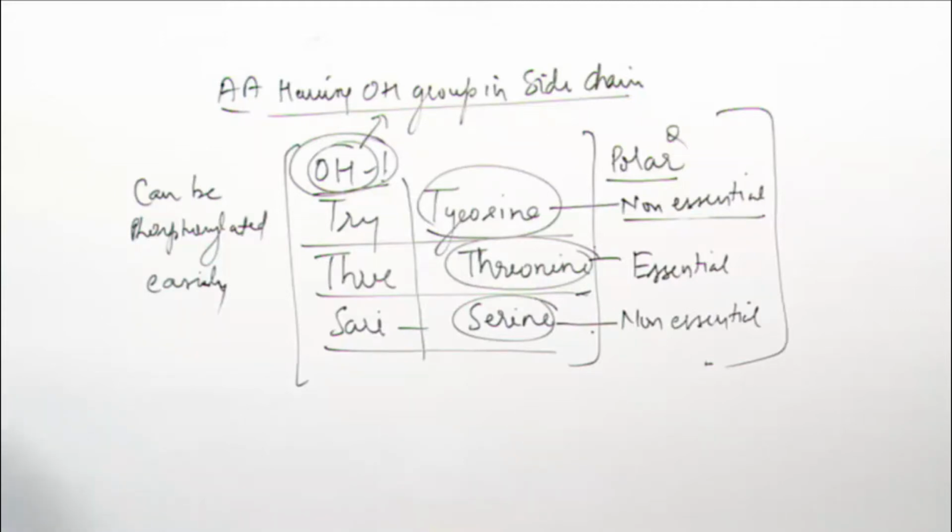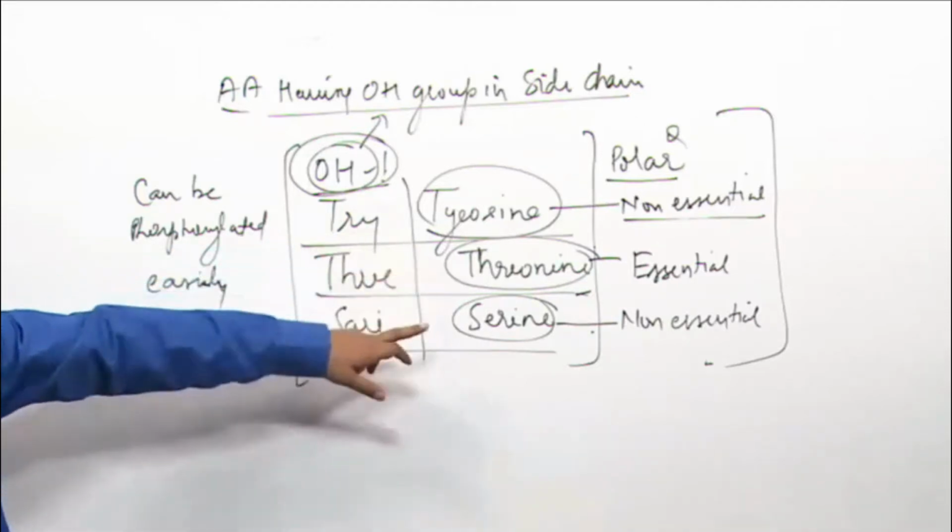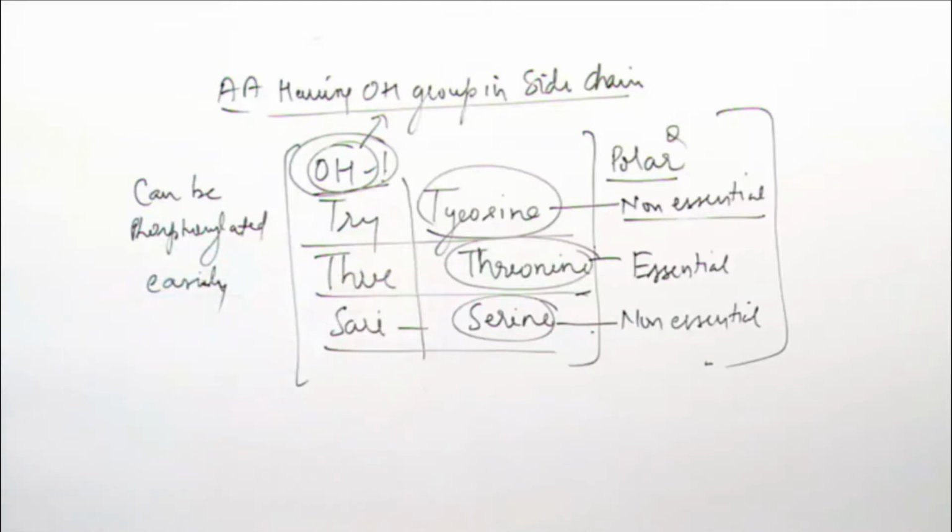So, frequently asked question: which of the following amino acids can be phosphorylated easily? There will be four options. Out of those four, there will be either tyrosine, threonine or serine. These are frequently asked questions. So these three amino acids are polar, and these three can be phosphorylated easily. There is no need to remember the structure; I already told you the structure of tyrosine. Okay, now next group.